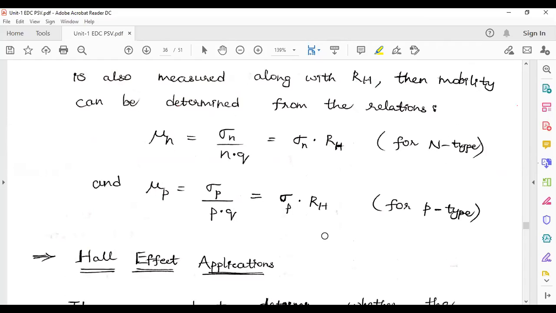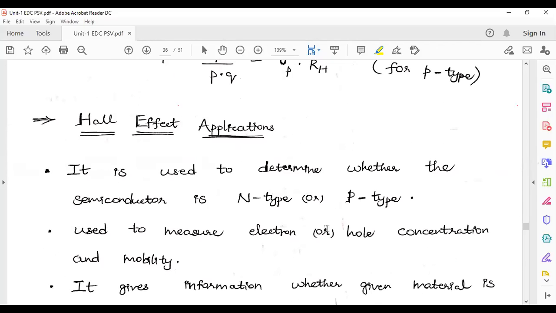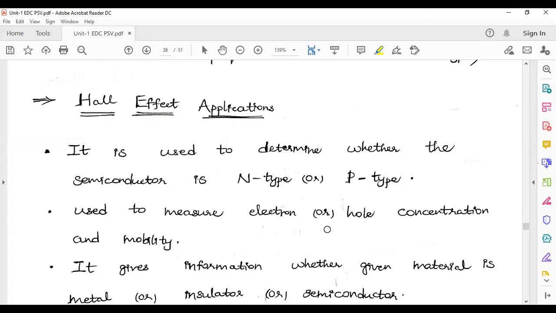It is very important. Please derive this term again and see whether you are capable to do this derivation or not. And finally, Hall effect applications. It is used to determine whether the semiconductor material is p-type or n-type. It is possible by using this Hall effect, I can identify whether the semiconductor material is p-type or n-type.